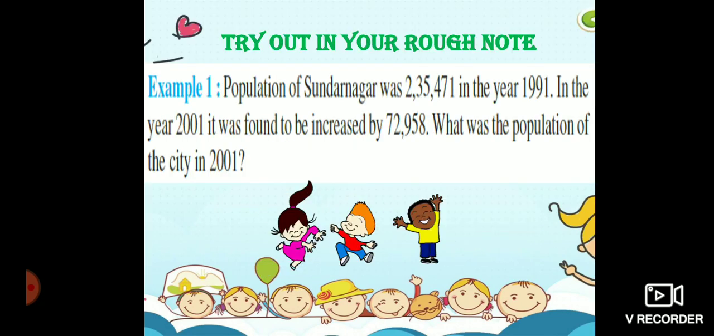Now this is your homework question. Read the question properly. Population of Sundarnagar was 2,35,471 in the year 1991. In the year 2001, it was found to be increased by 72,958. Now, what was the population of the city in 2001?